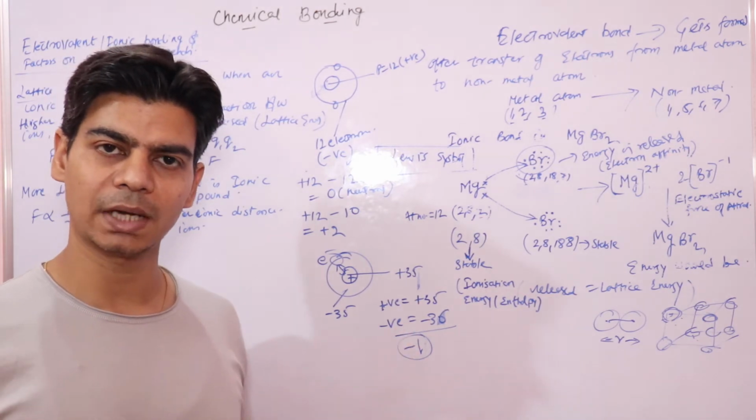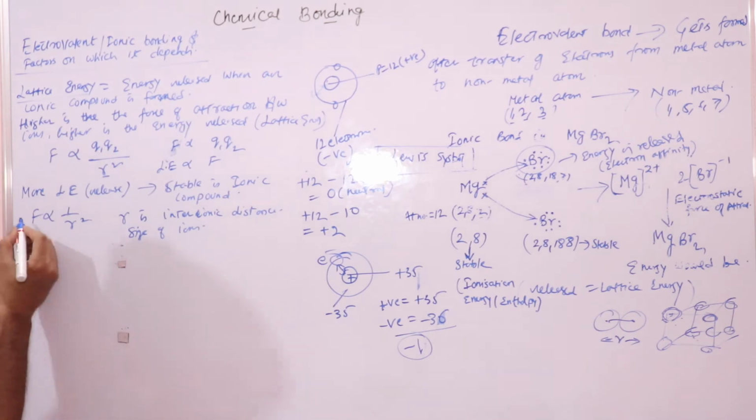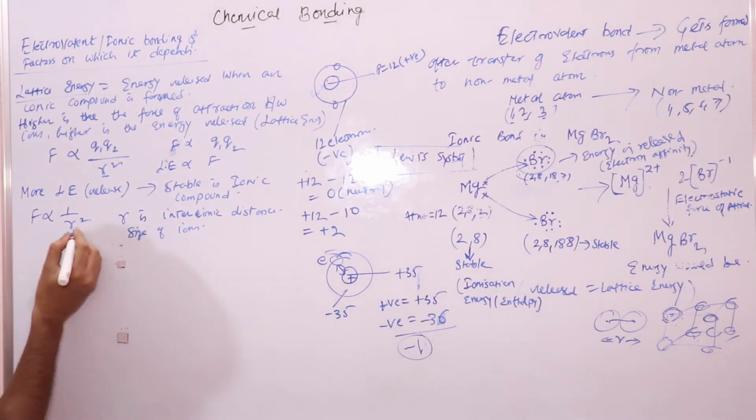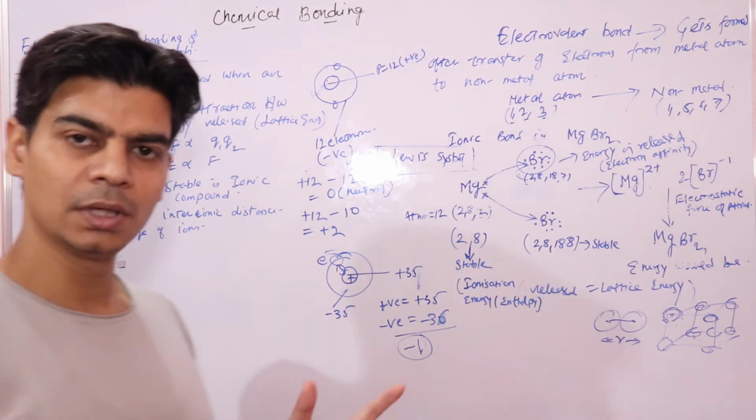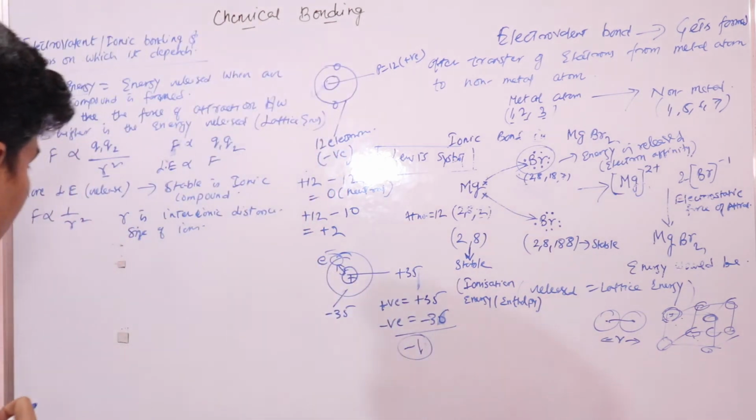Higher force of attraction means you have a stable ionic compound. So this force of attraction would be higher in compounds that consist of small ions.